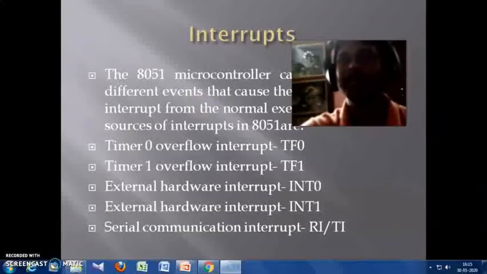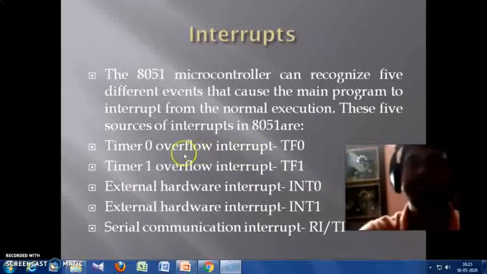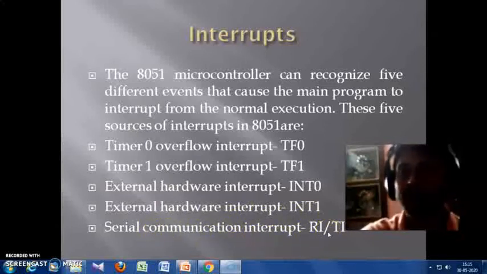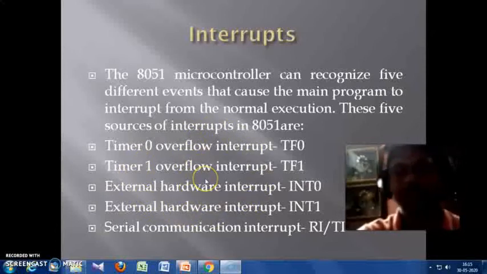Now, basically the 8051 microcontroller has 5 interrupts: the timer 0 overflow interrupt, that is TF0, the timer 1 overflow interrupt, that is TF1, the external hardware interrupts, that is INT0 and INT1, and the serial communication interrupt RI/TI. So these are the interrupts the 8051 microcontroller has.